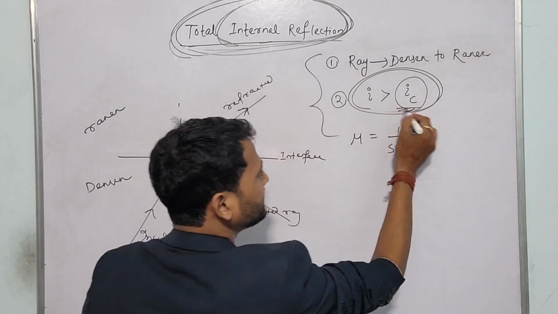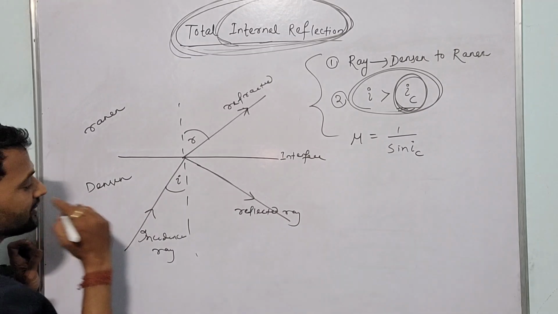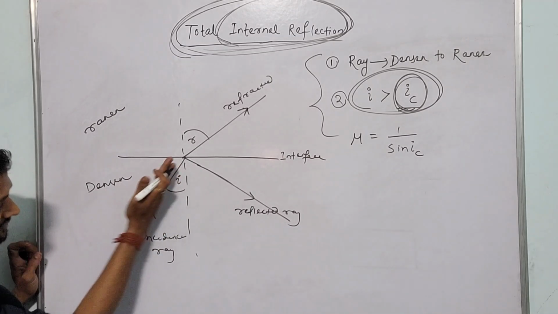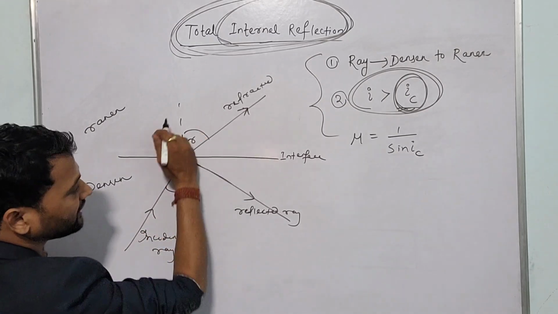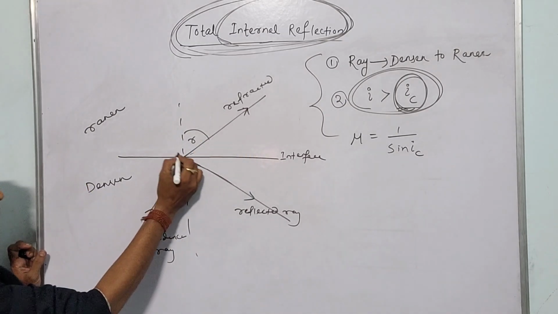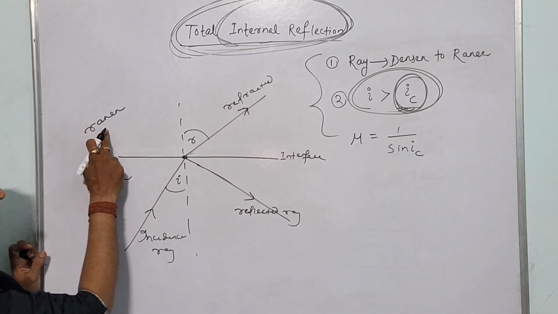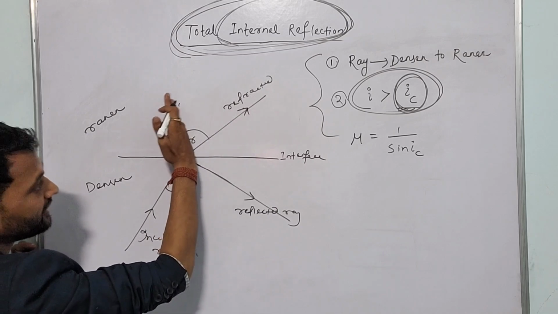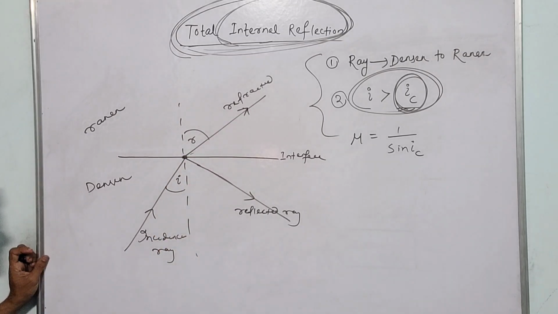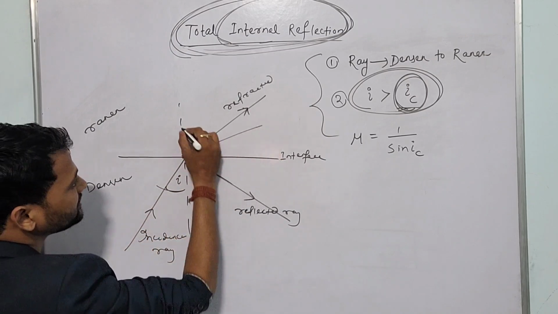Now the point is what is critical angle. देखो ध्यान से देखो critical angle क्या है. Now if I increase the incident angle, the refracted angle also increases. क्योंकि as per the law of refraction, if light is traveling from denser medium to rarer medium, मतलब refracted light bends away from the normal. So now if I increase the value of i, then the value of r will also increase.